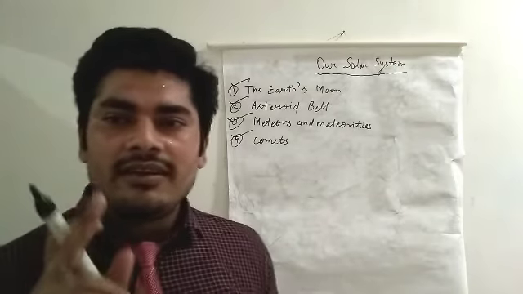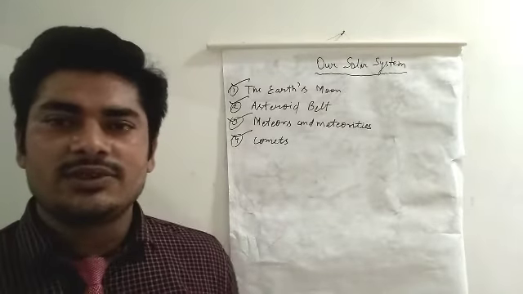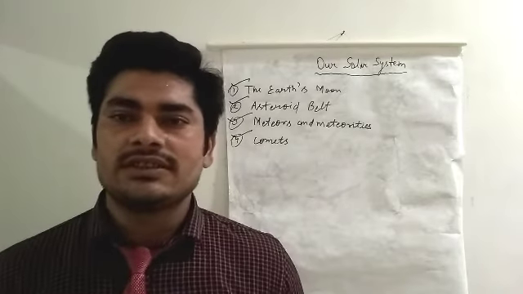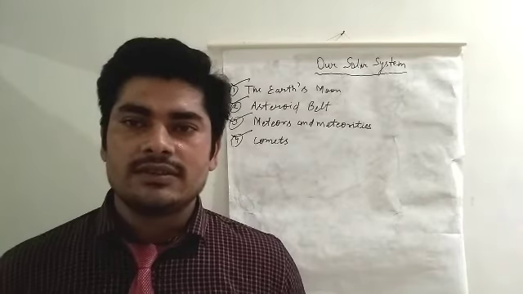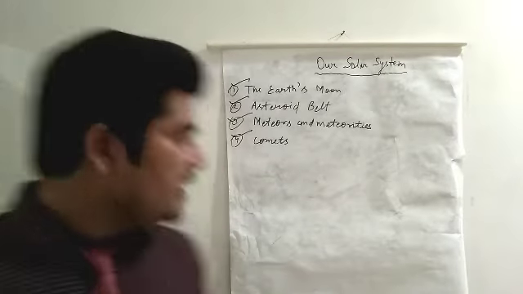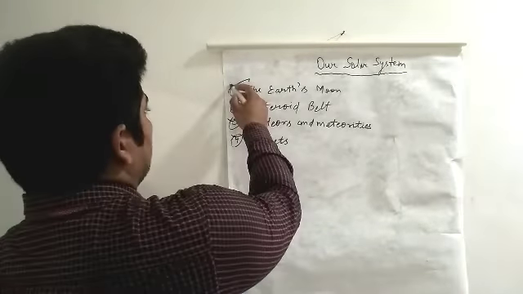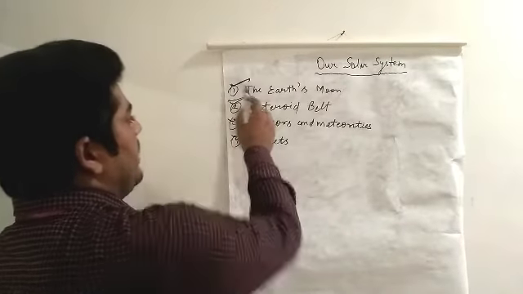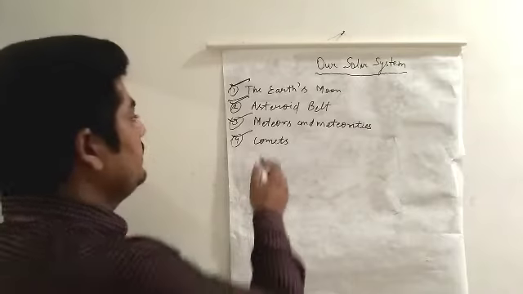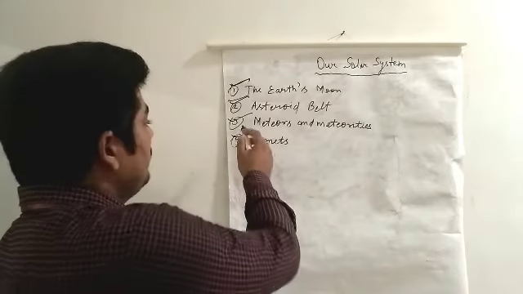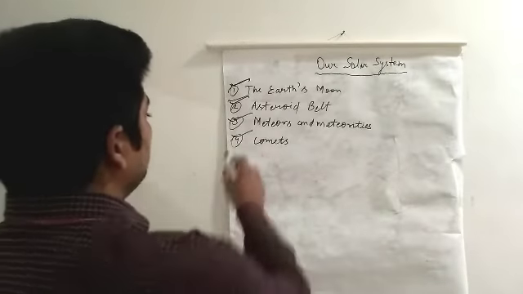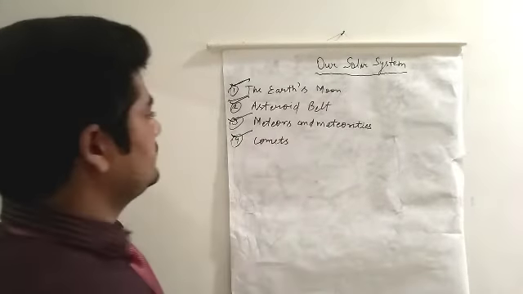This will be the answer. So, dear student, remember this. I have discussed four points. Point first, the Earth and Moon. Second point, asteroid belt. Third point, meteors and meteorites. And the fourth point is comets.